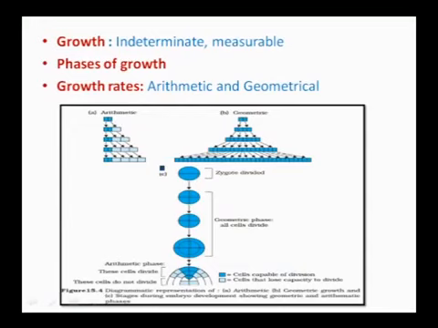Growth in plants is indeterminate and it is also measurable. It has different phases, and growth can be measured as arithmetic and geometrical. In arithmetic growth, of the two dividing daughter cells, one retains its division capacity and the other starts maturing, whereas in geometric growth both cells retain the divisional properties. Here we can say 1 plus 2 plus 3 plus 4, and here 2 squared, 2 cubed, 2 to the fourth, like that in the geometrical phase we can study.